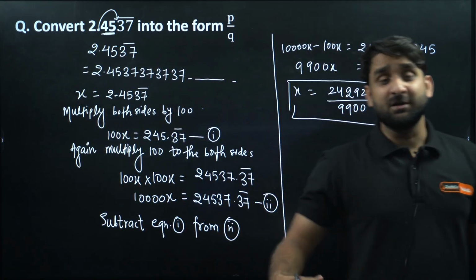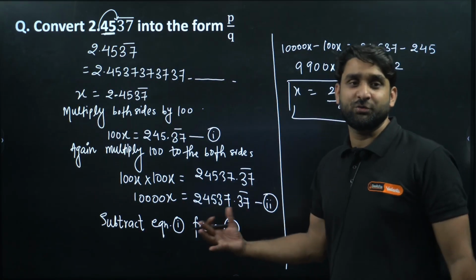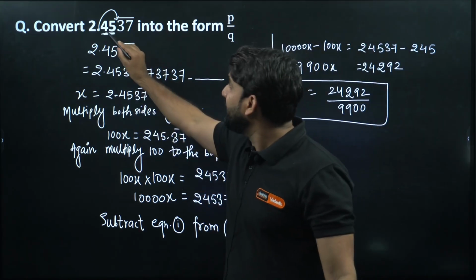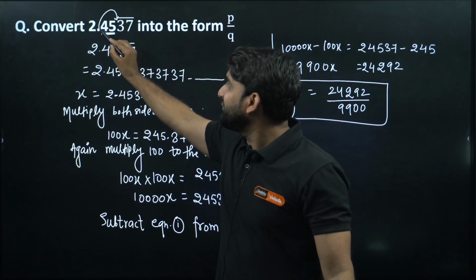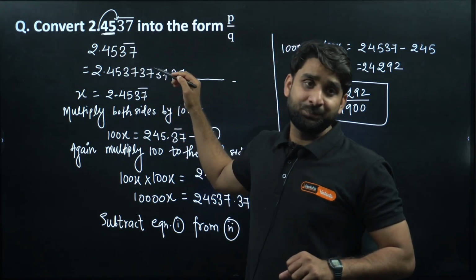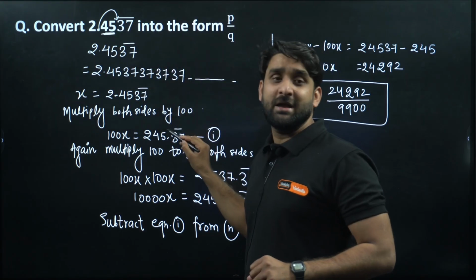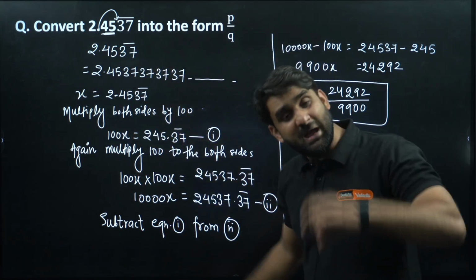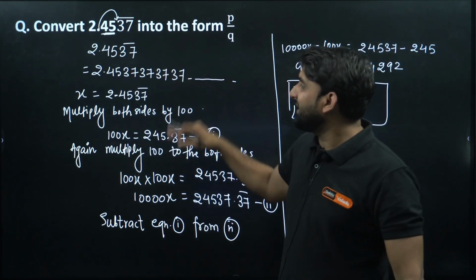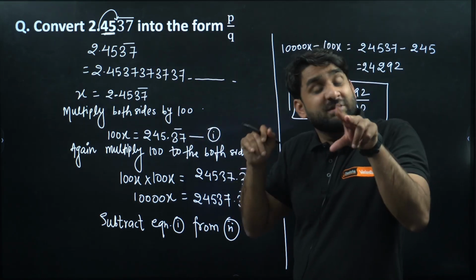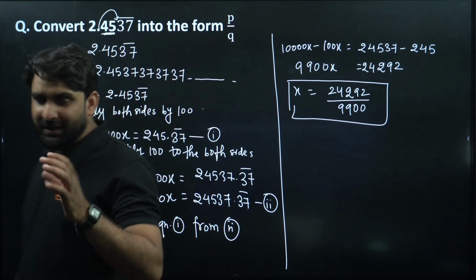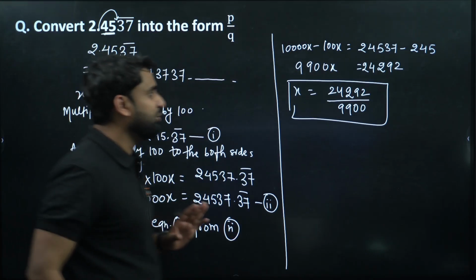So what was the important concept here in this question? We have shifted the decimal twice. First, we have shifted the decimal behind the non-repeating decimal. And one more time, we have shifted the decimal back to the repeating decimal. So in both cases, we are shifting the decimal by 2 digits, 2 positions. So we are required to multiply by 100 on both sides. This is the beauty of this question.